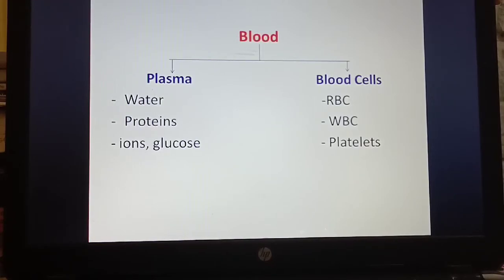Now what is present in red blood cells? We have seen in the previous video that hemoglobin is present in the RBC, isn't it? What is the function of this RBC? It helps in transportation of oxygen. WBC is responsible for our immunity, and platelets help in clotting of the blood. So these two main things are present in the blood, that is plasma and blood cells.